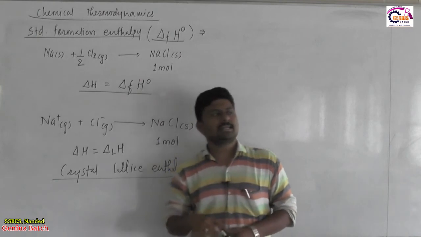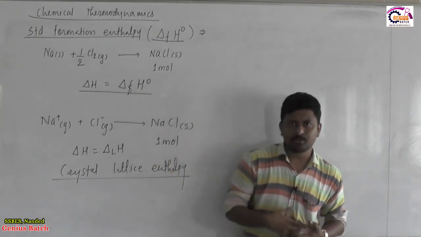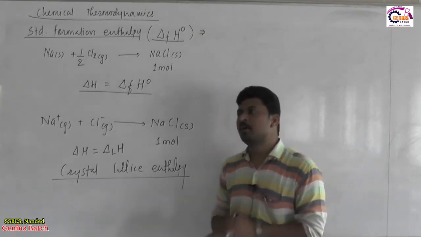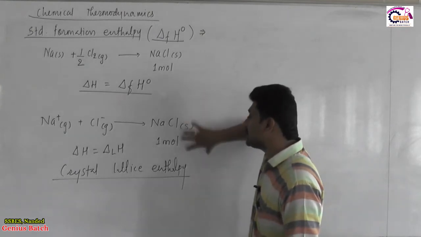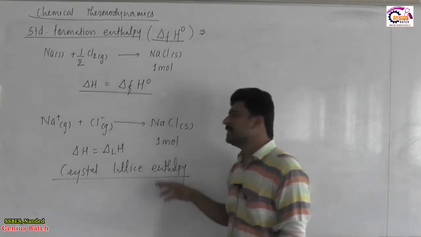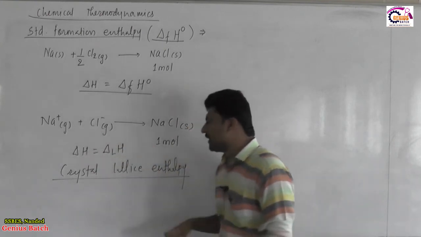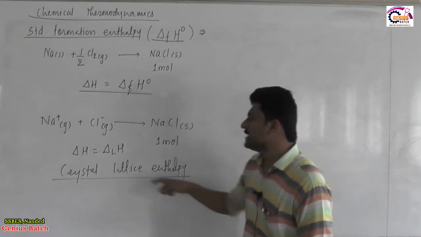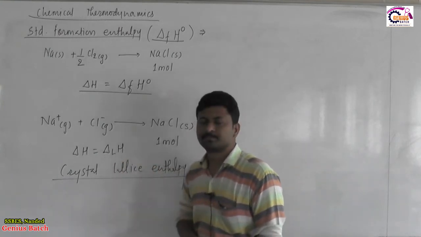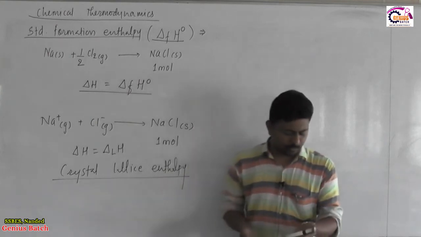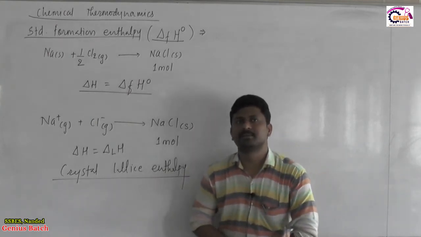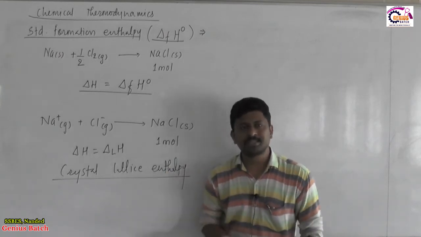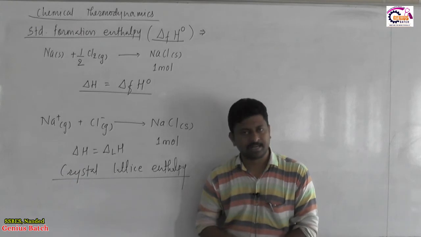When ions in a gaseous state combine together to give a crystalline solid mass, and the amount of that solid mass is 1 mole, then the resulting enthalpy change is called the crystal lattice enthalpy, which is denoted as delta LH. So, these are the two different terms related to the Born-Haber cycle: standard formation enthalpy and crystal lattice enthalpy.